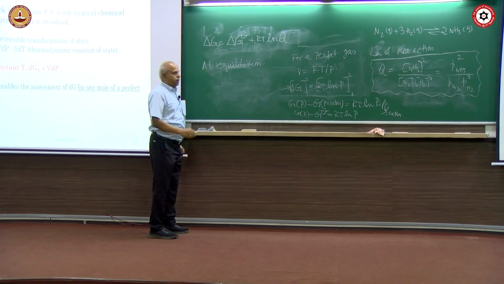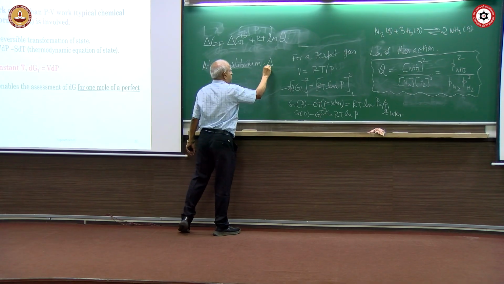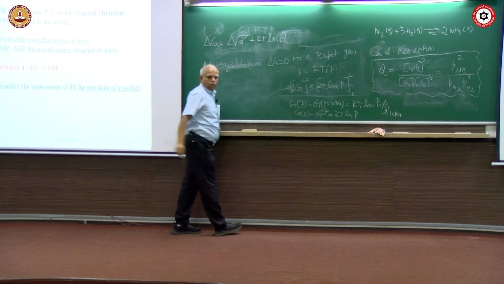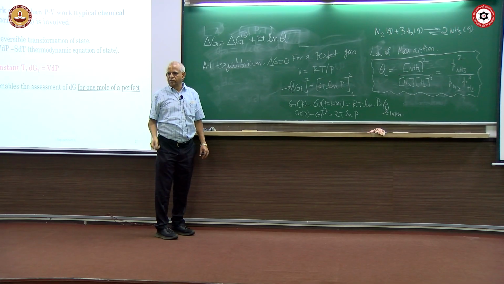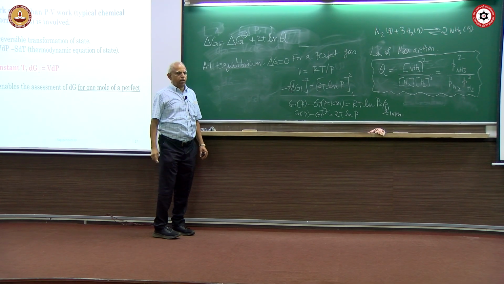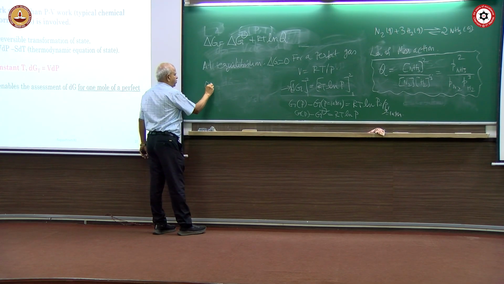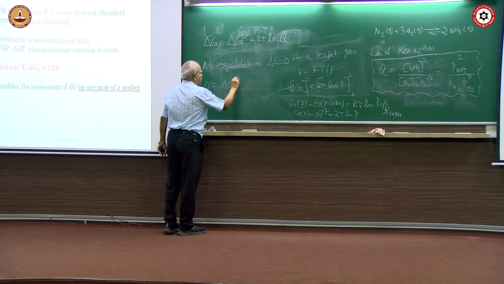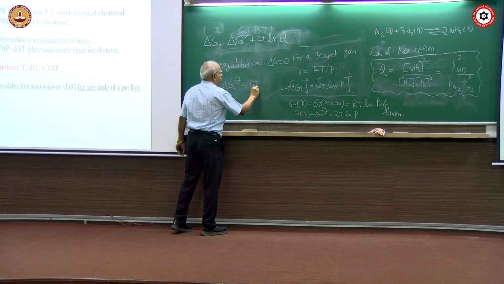What is delta G? Delta G equal to 0. The second law says delta G should be 0 at equilibrium. So delta G equal to 0, and at equilibrium Q becomes what?